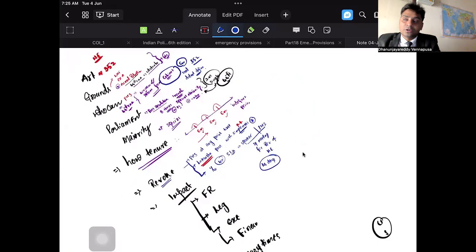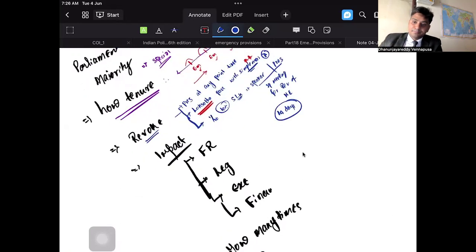Which article, on what grounds, who can impose it, Parliament with what majority, what is the tenure: indefinite, 6 months, periodic approval. In the periodic approval also you have to have special majority. Revocation, once it is applied, how can you revoke? The President at any point of time can revoke it. Lok Sabha can revoke it with special majority, or if 1/10 of the members have passed it.